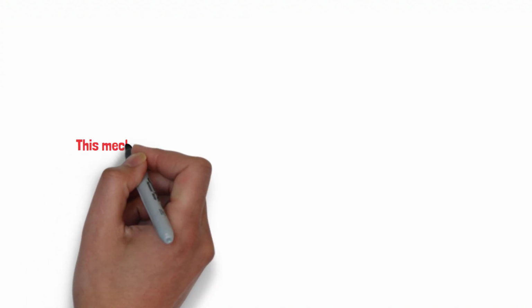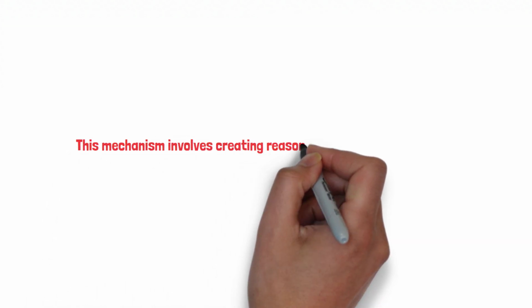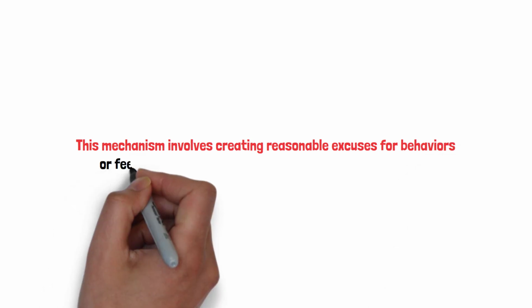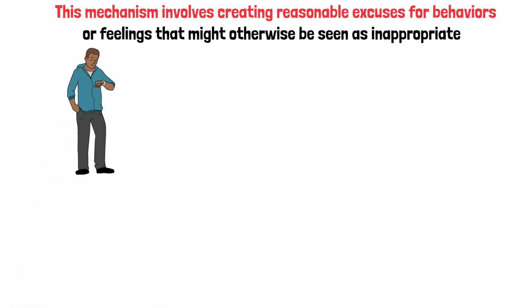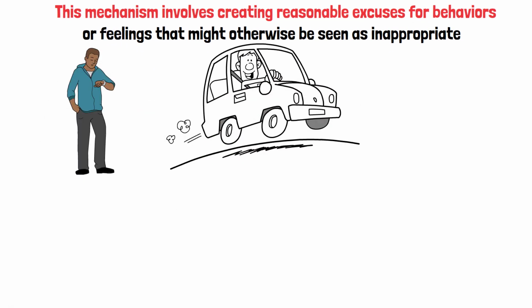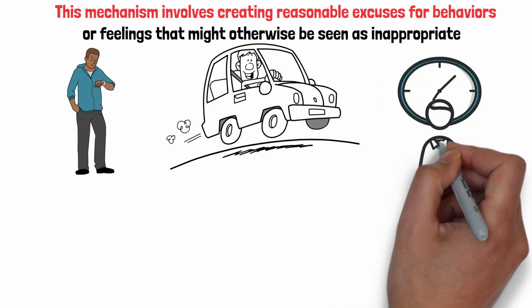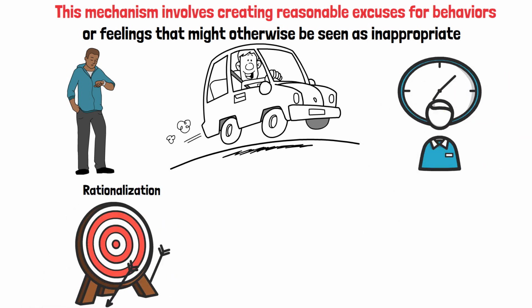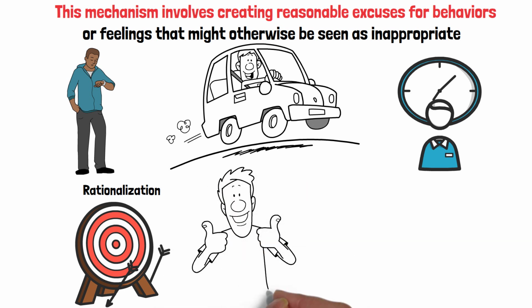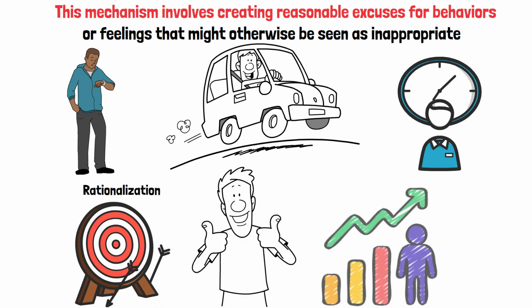Rationalization. This mechanism involves creating reasonable excuses for behaviors or feelings that might otherwise be seen as inappropriate. For example, someone might justify lateness by blaming traffic, even if the real reason was a lack of punctuality. Rationalization helps soften the blow of failure and maintains self-esteem, but can sometimes hinder personal growth.